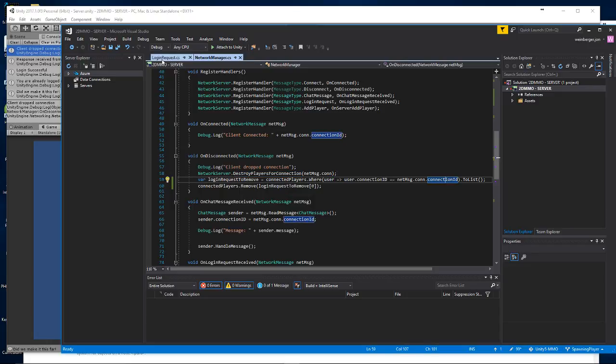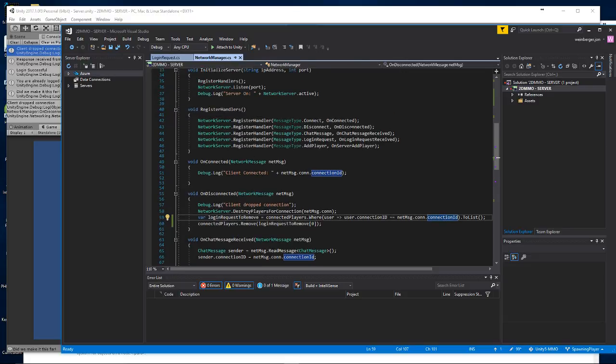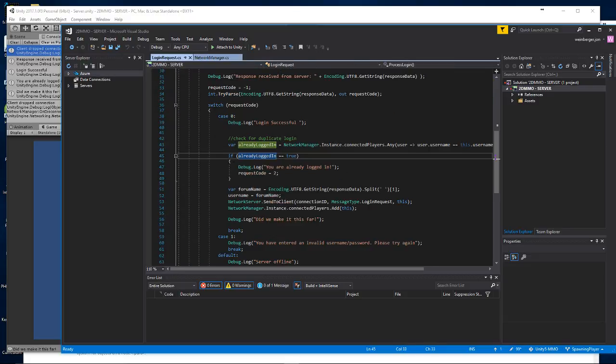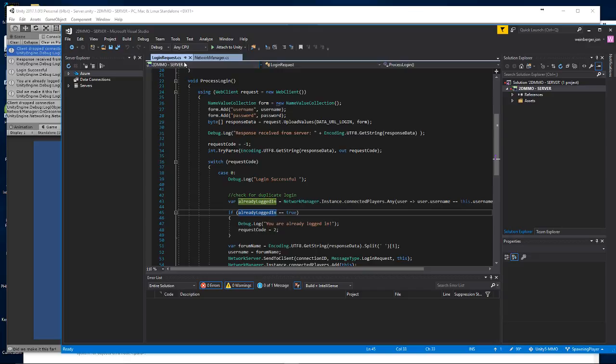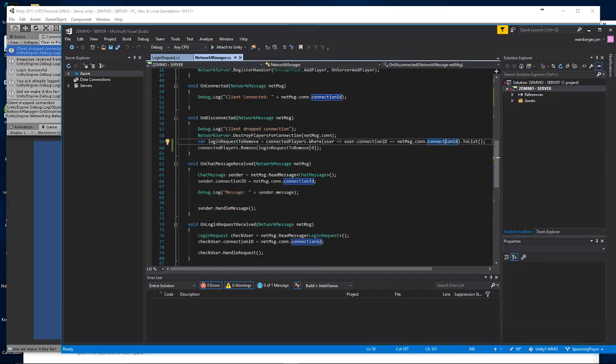So that's on me, I believe. I need to make those match. So when I do a login request here, on login request received, net message, I need to say check user.connection ID equals netmessage.connection ID. So these do match. So I actually don't know. I'm gonna have to debug this a bit.